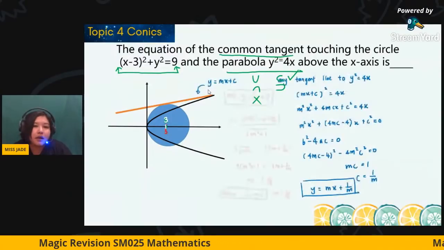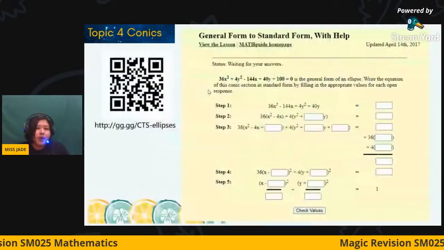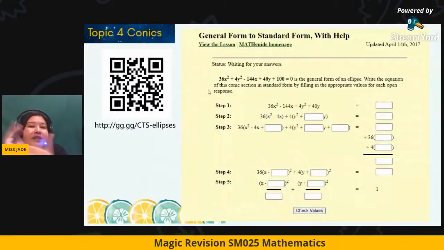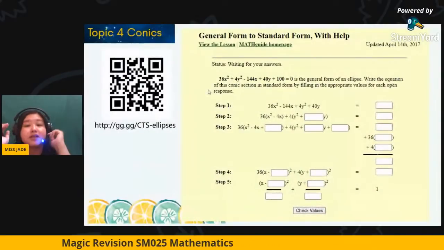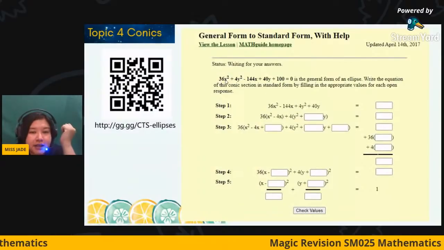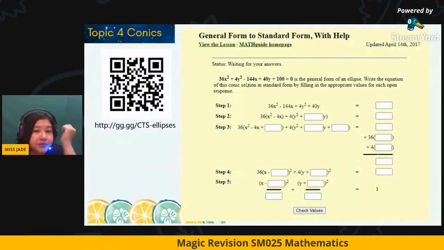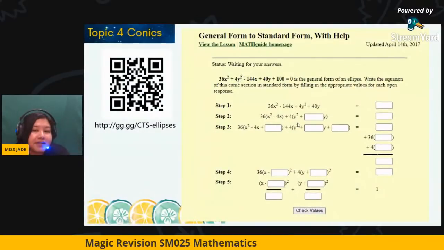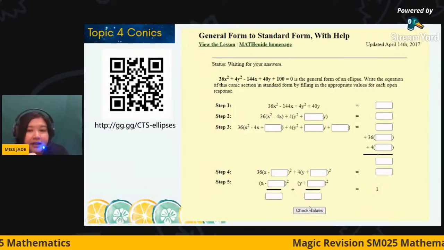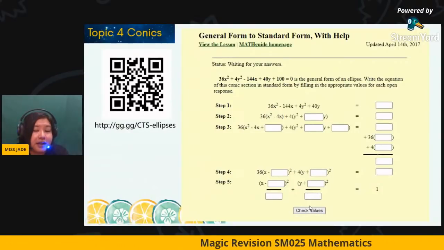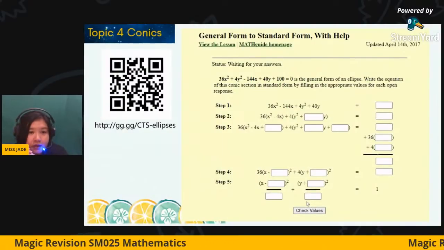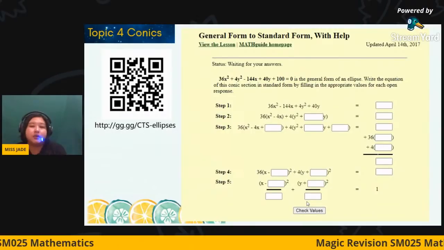Let's take a look. For the completing the square skill, I found a link. Maybe you can scan the link and practice your completing the square when the x squared and y squared coefficients are different. Did you notice here the coefficients of x squared and y squared are different? So you can practice, try to key in your answer, then you can check your answer. If you get it correctly, they will give you another question. From there, you can double check whether your completing the square is correct or not. You can give it a try.